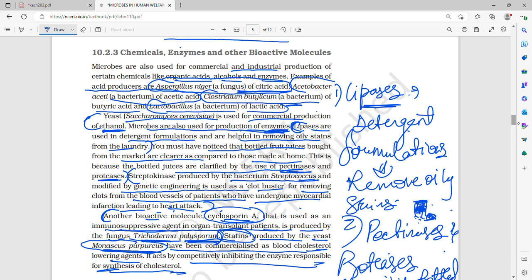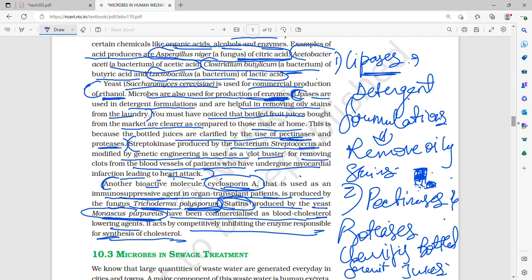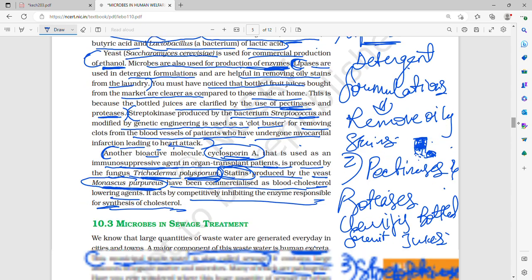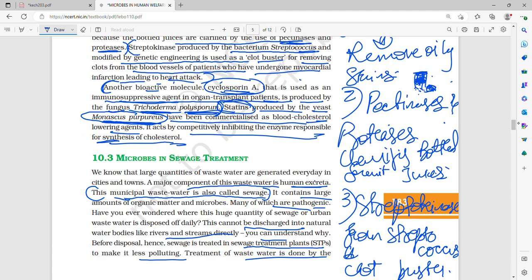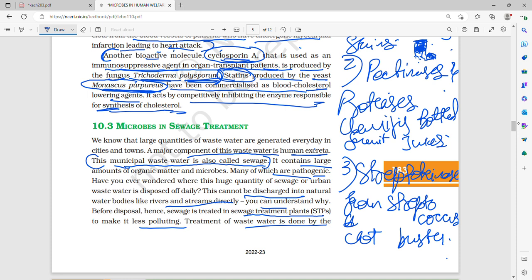After organic acids, we saw enzymes. What are the enzymes? Lipases, which are used in detergents to remove oily stains. Then we saw pectinases and proteases, which are used in clarification of bottled fruit juices. Then we saw streptokinase, which is used as a clot buster in people having myocardial infarction, which leads to heart attacks. Their clots can be removed with the help of streptokinase, which comes from the bacterium Streptococcus. Another bioactive molecule was cyclosporin A, which comes from Trichoderma polysporum. It is used as an immunosuppressive agent in organ transplant patients.